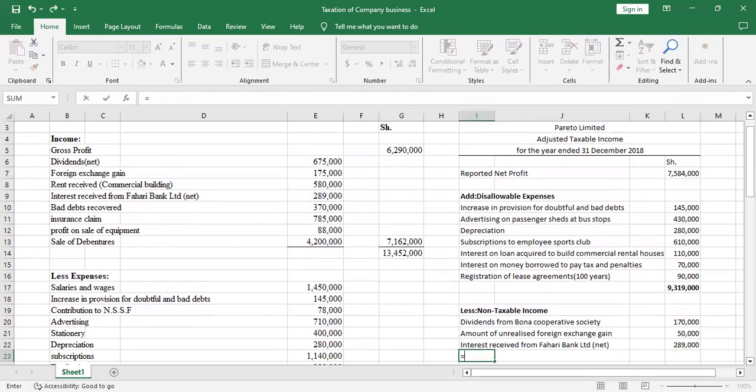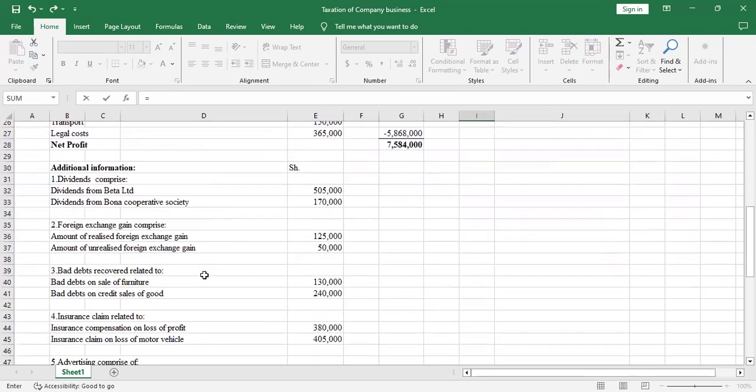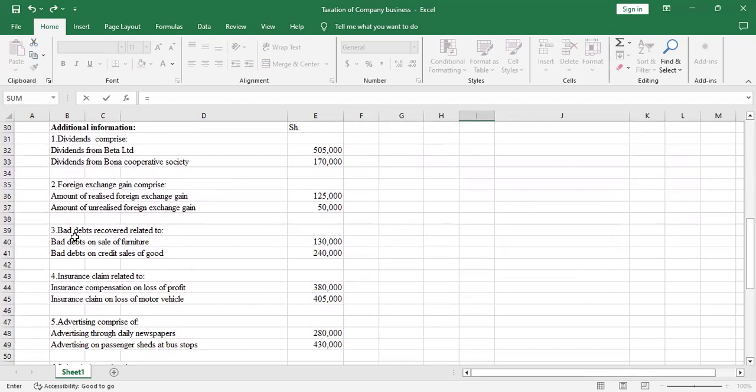Then the next item after interest is bad debts recovered. It was a total of 370, but under additional information, there were adjustments. Additional information number 3 says that bad debts recovered related to bad debts on sale of furniture, which is 130,000, and bad debts on credit sales of goods, which was 240. The first, bad debts on sale of furniture, is an untaxable income, because we are not in the business of selling furniture.